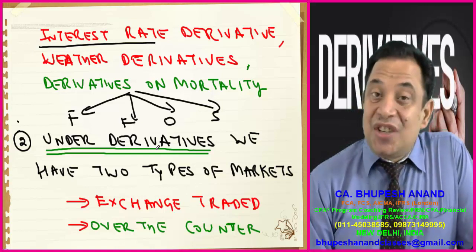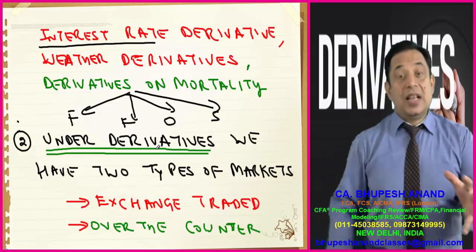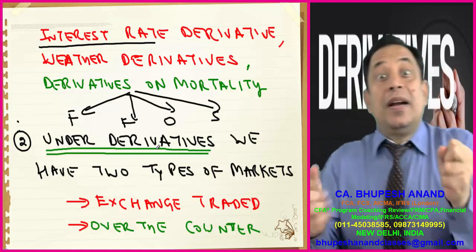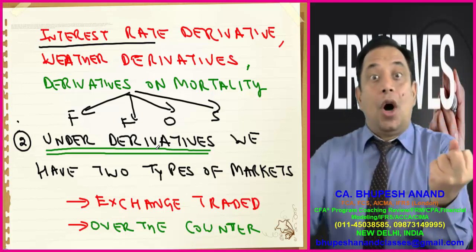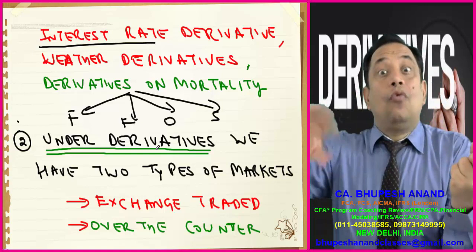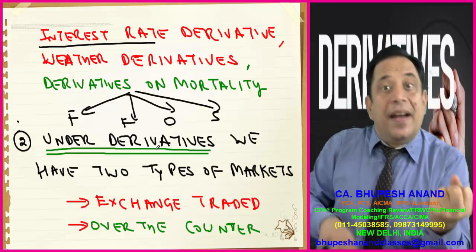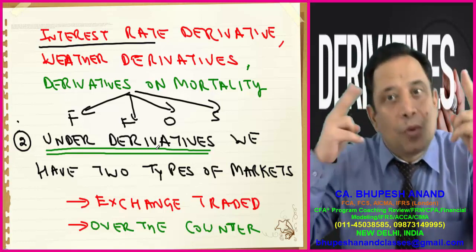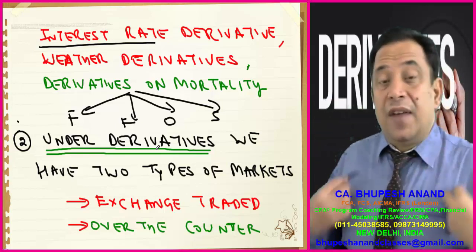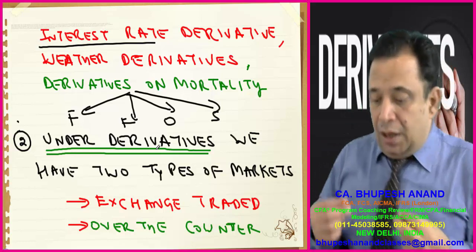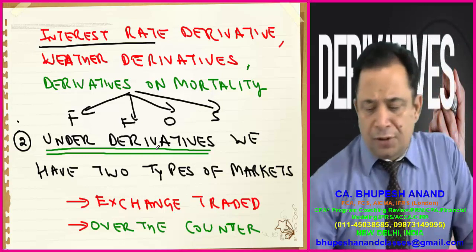the difference between exchange traded derivatives and over the counter derivatives. We can enter into a derivative agreement with the help of an exchange mechanism, or we can enter into an agreement one to one, customized, that is over the counter, tailor made. So our derivative markets can be of two types. Each market has its own positives and its own negatives. Now, if I want to compare, just write point number 2: under derivatives, we have two types of markets.